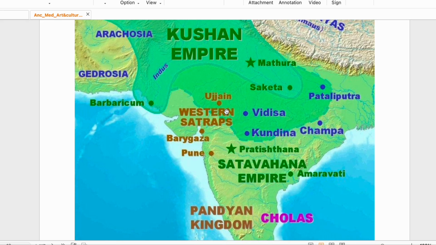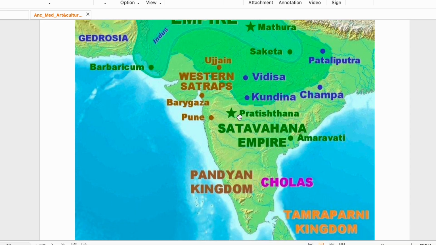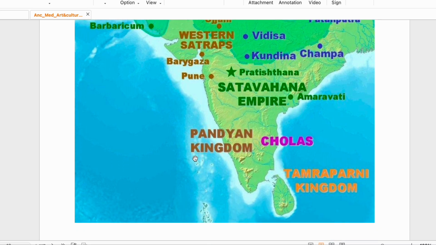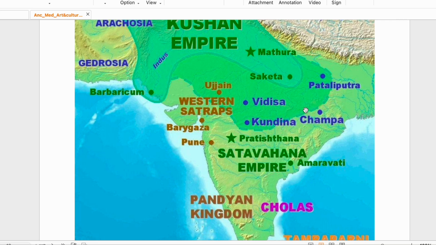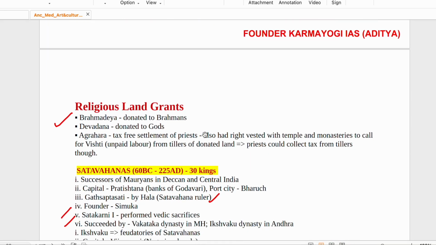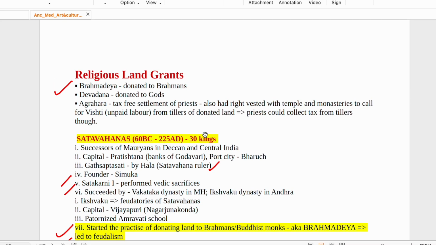Then near Ujjain, western Satrapas are there in the Gujarat and Maharashtra region. Western Satrapas. Satavahana Empire is in the Deccan. Then Pandyan kingdoms in the down south, Cholas. And Tamrapani kingdom is in Sri Lanka. Champa, Patliputra in Magadha. And Vidisha is in Madhya Pradesh, Kundina, Champa. So you have to remember this. Just have a rough idea.